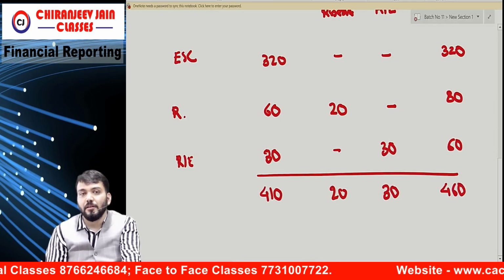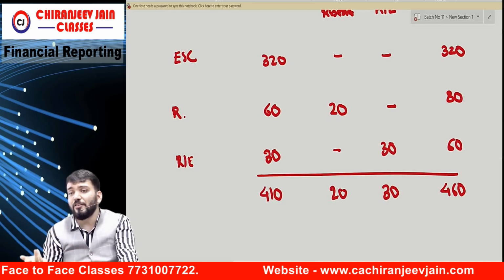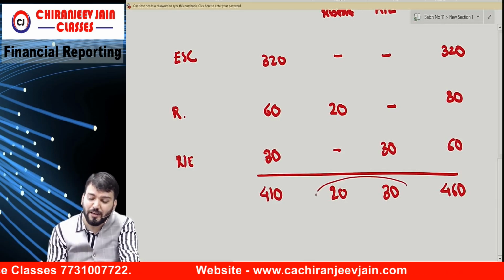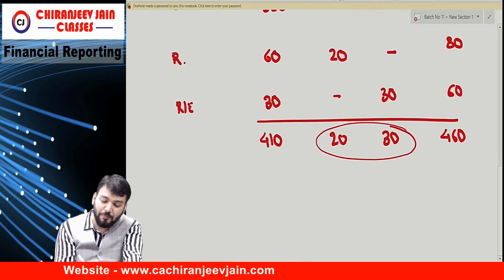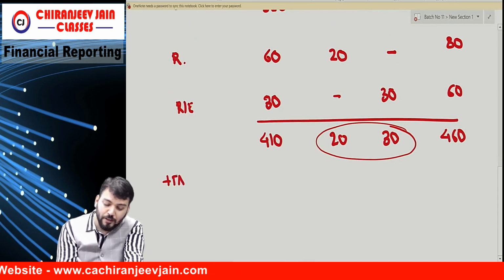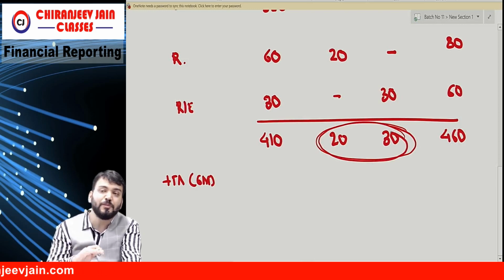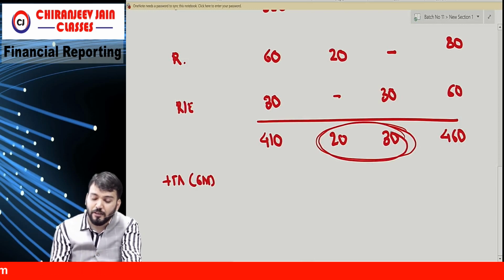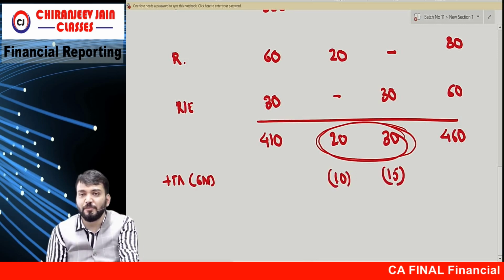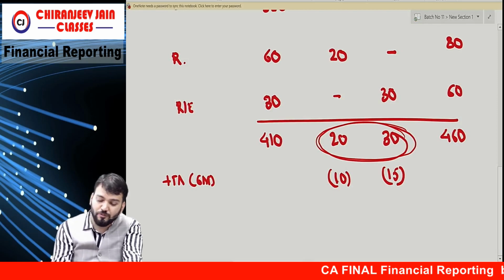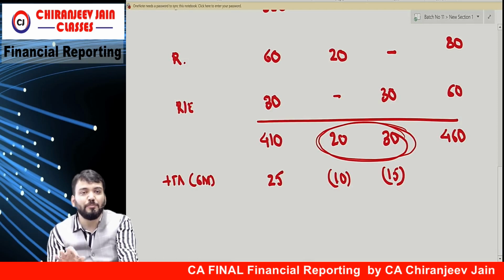460. Now there is no dividend given in the question. If dividend not given, so can I say this is only what? Net profit. There is no dividend in the question. So we'll apply plus minus time adjustment. For how many months? 6 months. So this will be transferred how much to pre? 6 months will be transferred. Correct? So this will be 10 minus. This will be 15 minus 6 months, 6 by 12. So this will add 25.